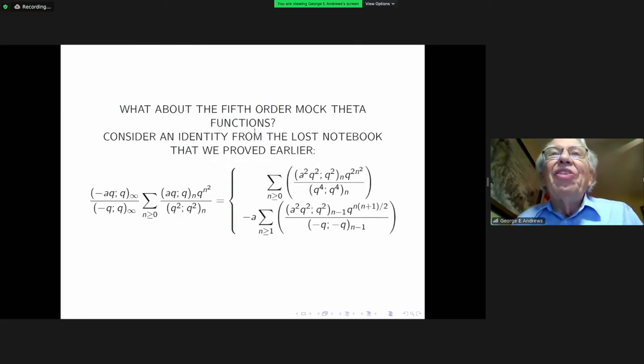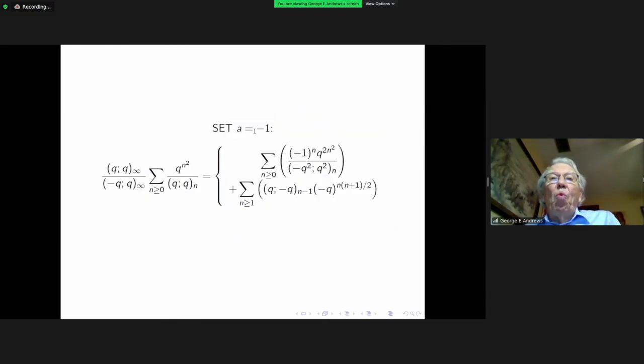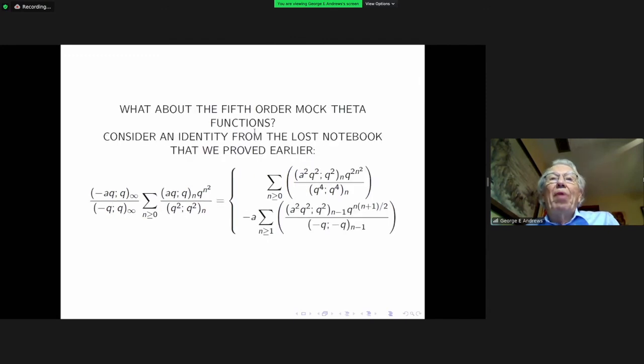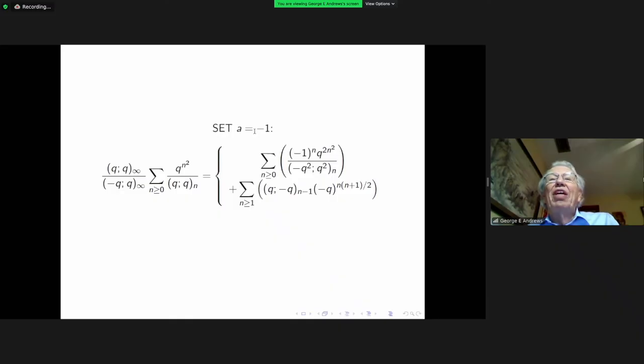Let me suggest to you where those came from. So consider an identity from the lost notebook that we sketched the proof of earlier. We didn't carry it out in full. But what happens when you set A equal minus 1 in this? When you set A equal minus 1, the series on the left becomes the series in the Rogers-Ramanujan identities.